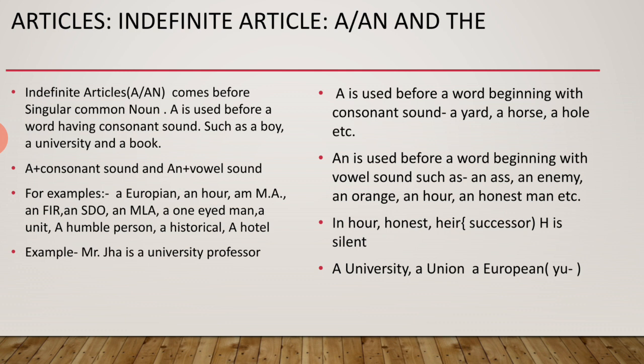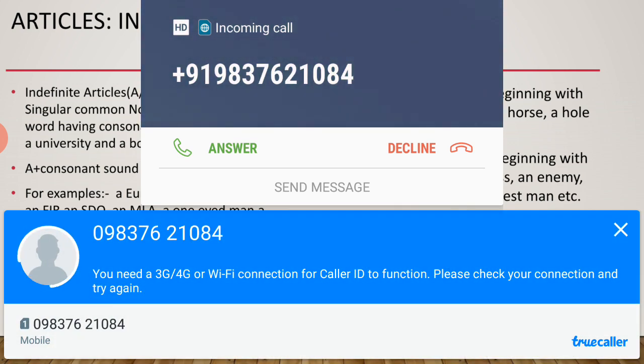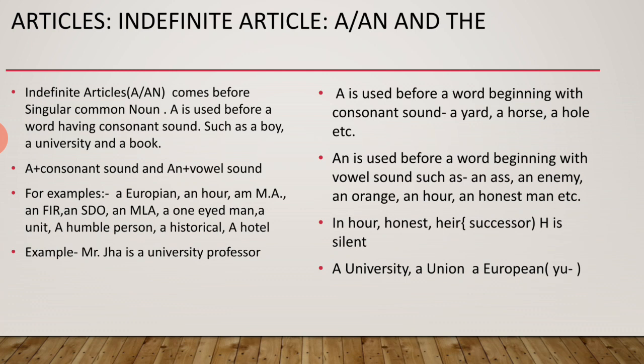For example, a boy, an egg. Just see the difference. Both are common nouns, and we are using a or an. And here you have to understand what is the difference between a and an.